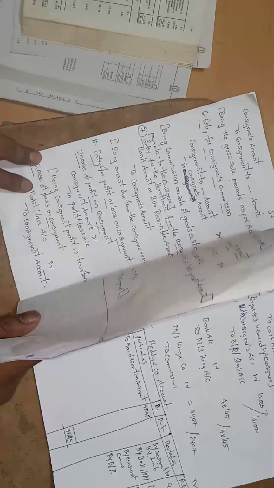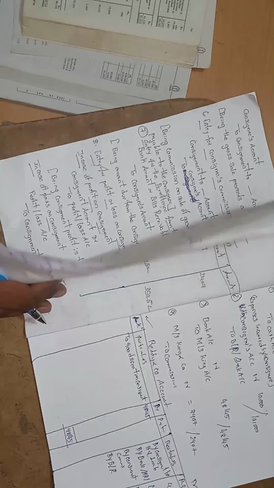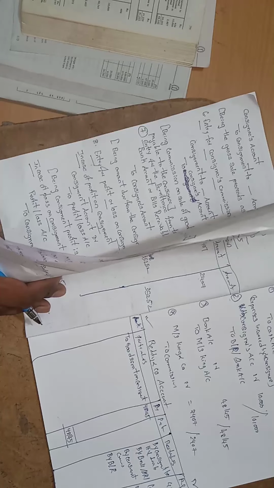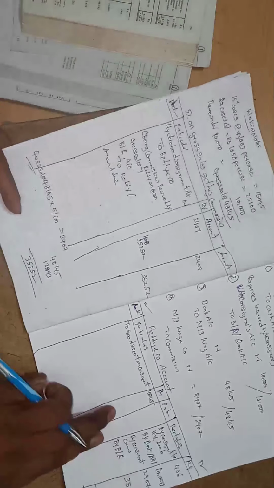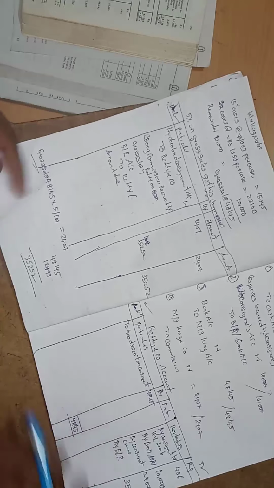Next we clear the amount due; the 7th entry will be clear. Entry for the profit and loss account: we need to find this out, and we need to prepare the consignment account. So we need to do the settlement. First of all, bills receivable. If you want to take the profit and loss account, we take it into the consignor's account.